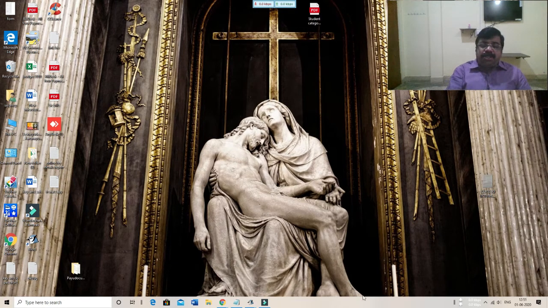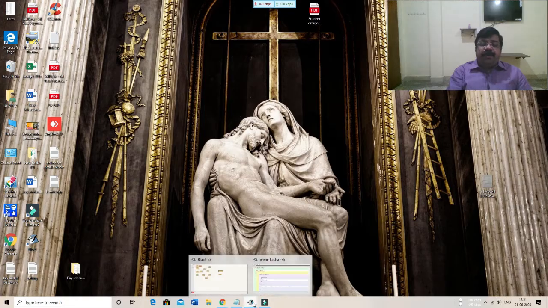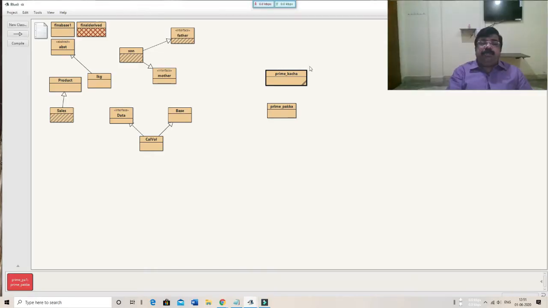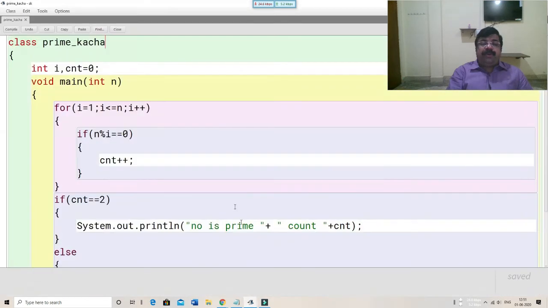So here is the program. I wrote the program in two ways. One is prime Kacha and the other is prime Pakka. Prime Kacha is taking more time and prime Pakka is taking less time. So let us see. First of all, we have the prime Kacha.